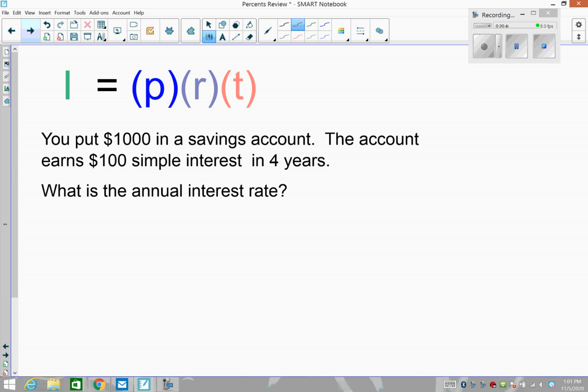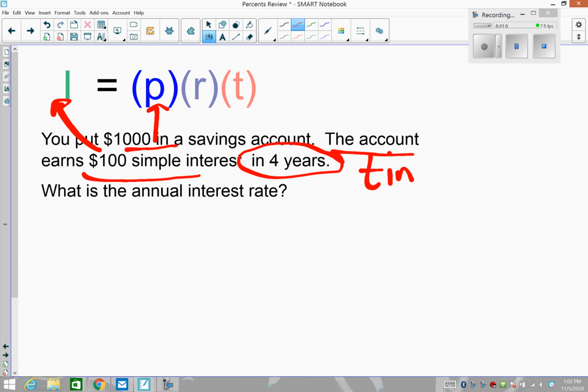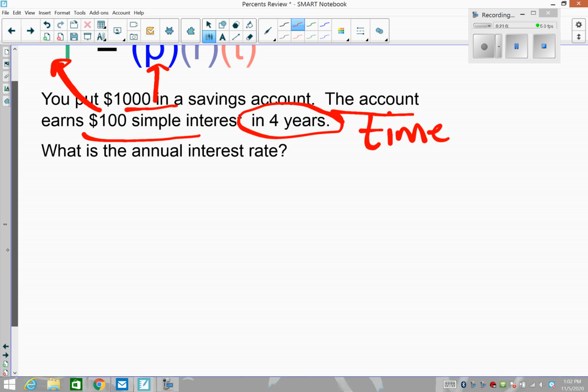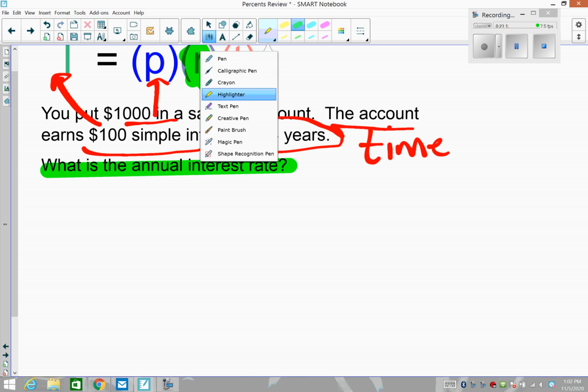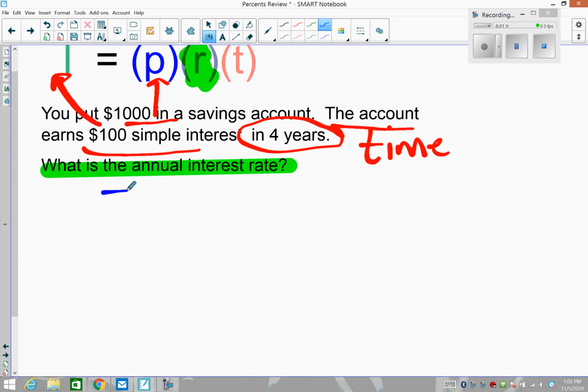All right, next question. You put $1,000 in your savings, so that sounds like principal. The account earns $100 simple interest. There's your I. And you're keeping it in for 4 years, which is your time. So this is going to be a build house, build fence question. Your job is to find the rate. And remember that rates are percents, but go in as decimals. Okay, so this is a little spicy here. Interest equals principal times rate times time.